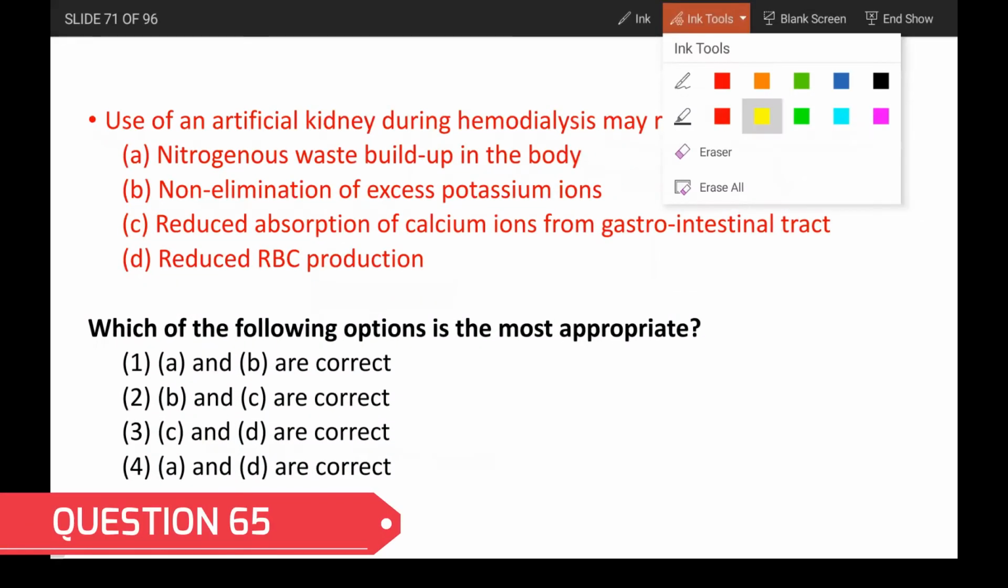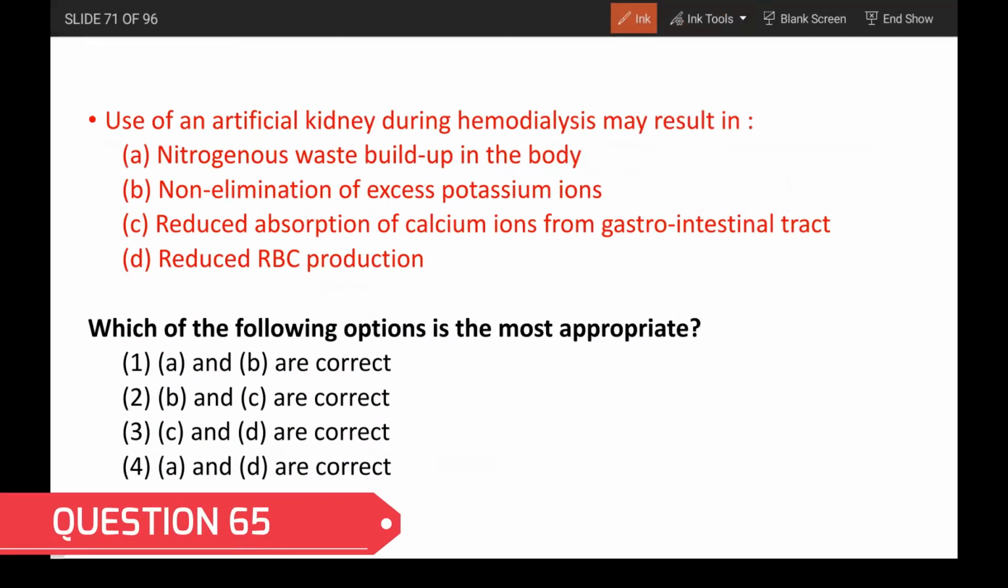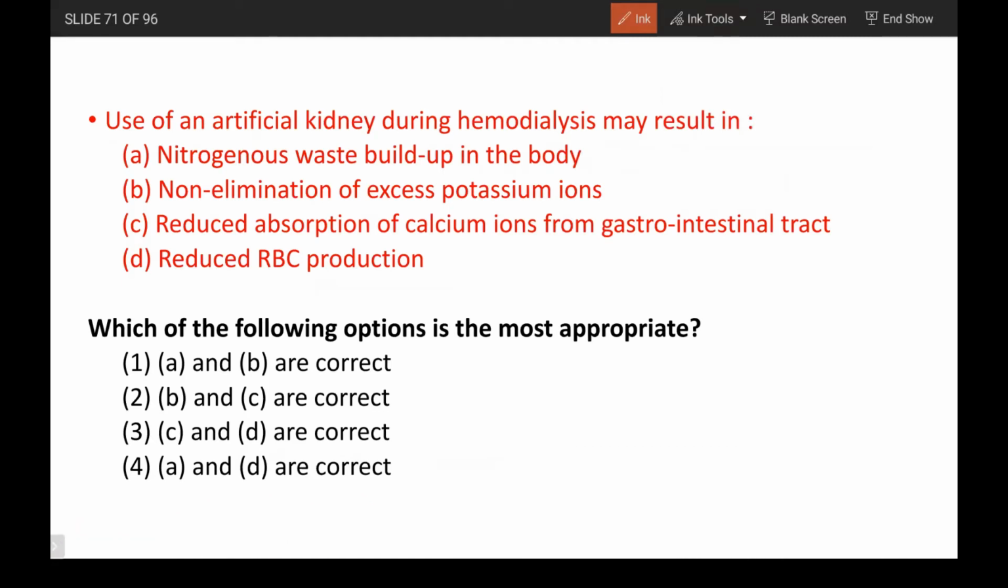About dialysis, what are the true statements? The following is the most appropriate. Nitrogenous waste build up in the body? No, it is not going to happen because the artificial kidney is to remove all your urea and other waste products, so it is not going to build up. Non-elimination of excess potassium ions? Almost all the ions, everything is going to be excreted.